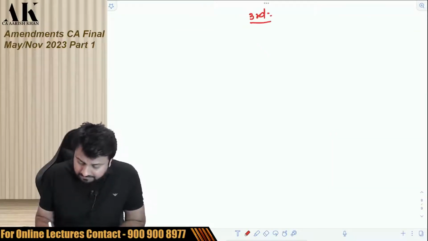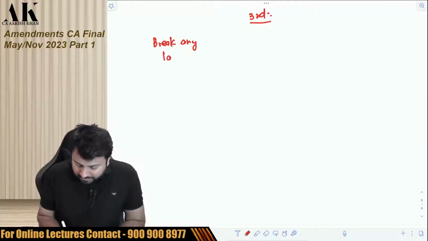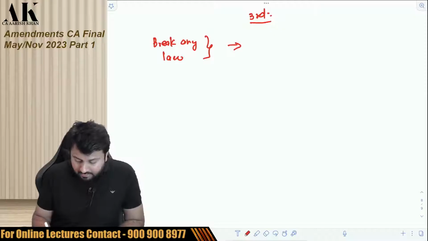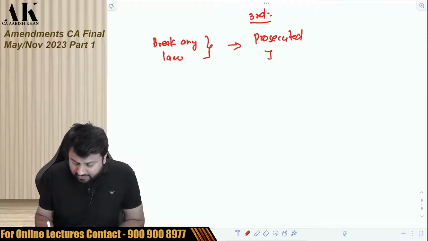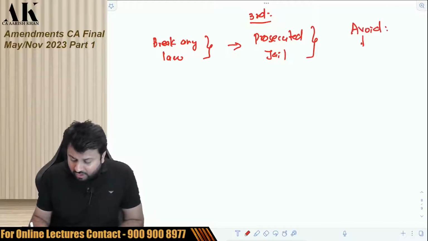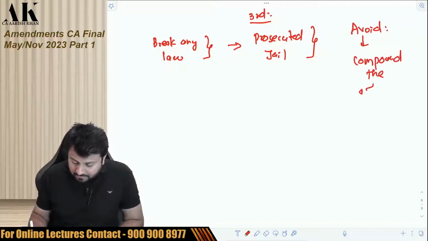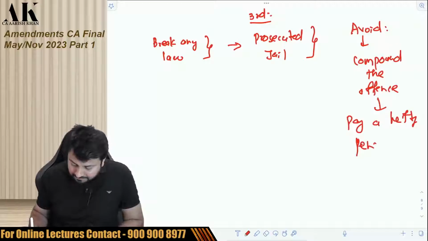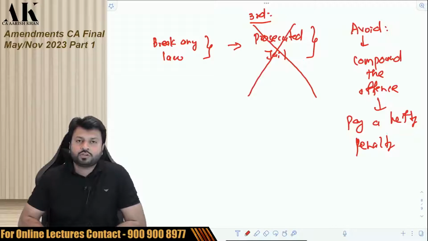Pay attention. Suppose if you break any law, and if the law says that you will be prosecuted, you will be put in jail. So to avoid that, there are certain provisions in the law which says that you can compound the offense. Compounding the offense means you can pay a hefty penalty, and then your jail will be avoided. Your prosecution will be avoided.